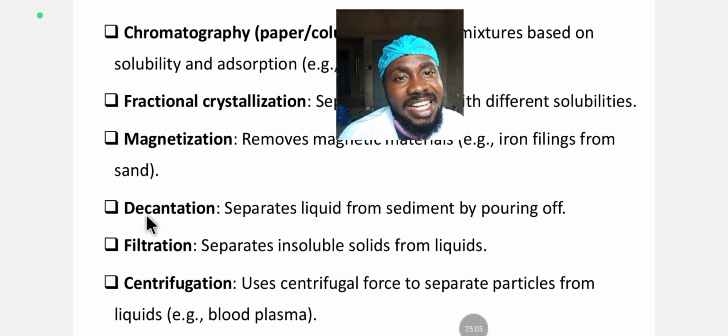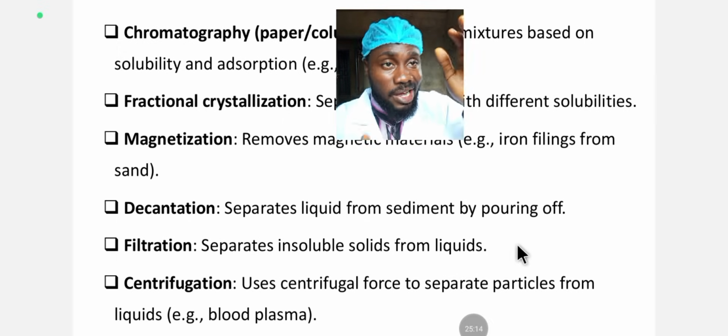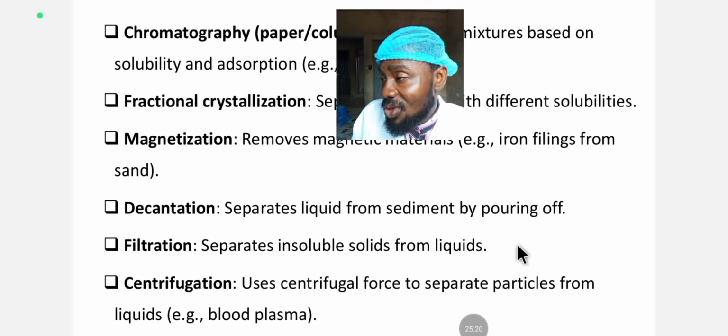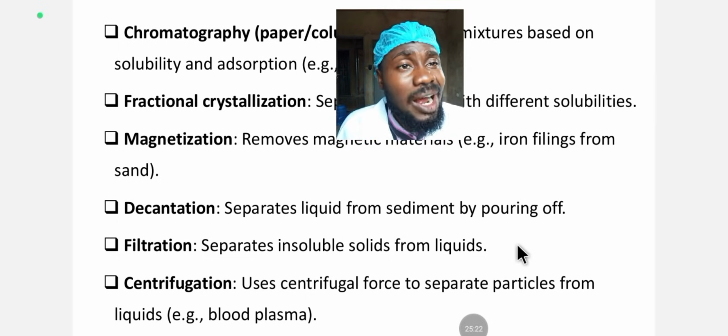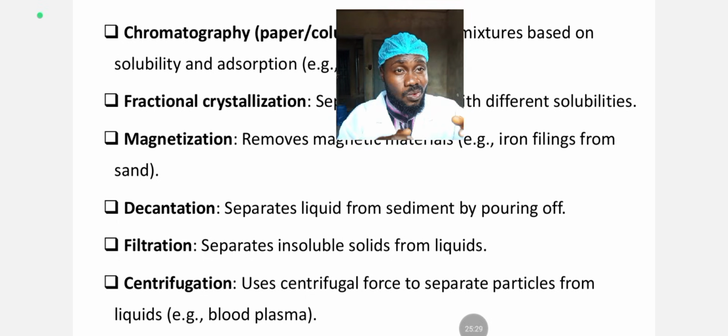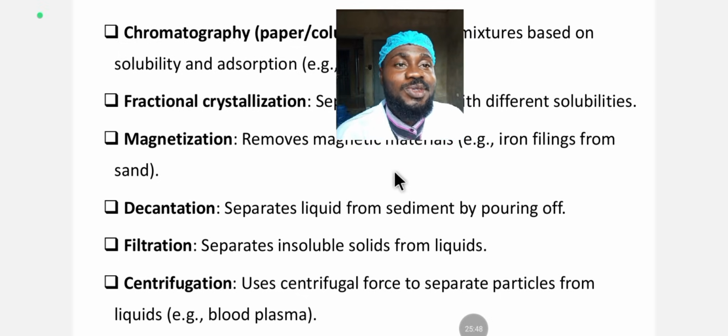So we have decantation, which is separating liquid from sediment by pouring it off. It's just like when you carry gully erosion water, you take it home and you store it at home. After some time, maybe 2-3 hours, you come back, and all the particles in that erosion water must have sedimented. So if you want to decant, what decant means is that you pour off that upper layer of the water that is clearer, and you are going to have the sediments of the particles below.